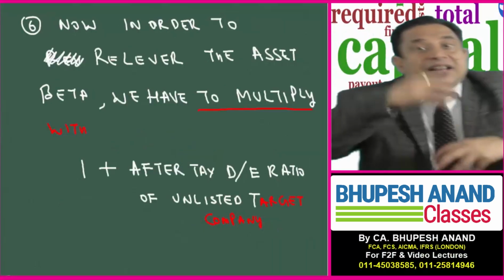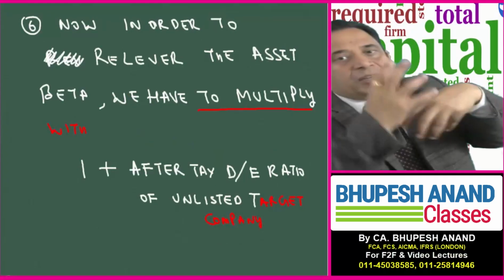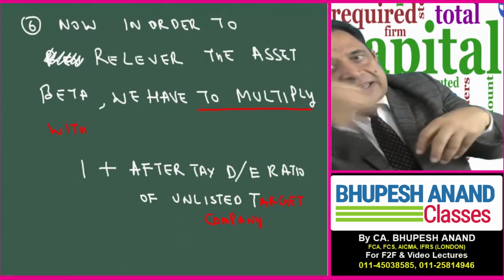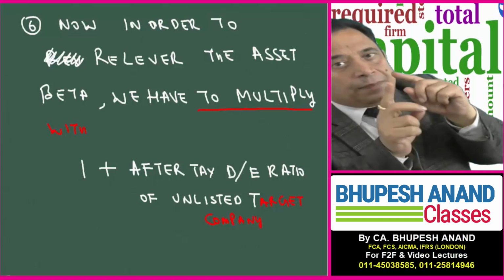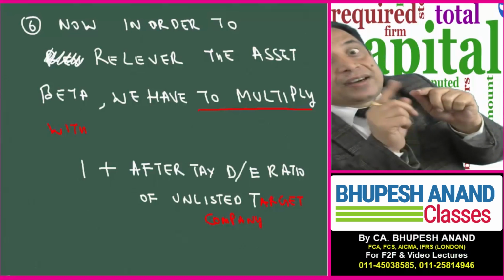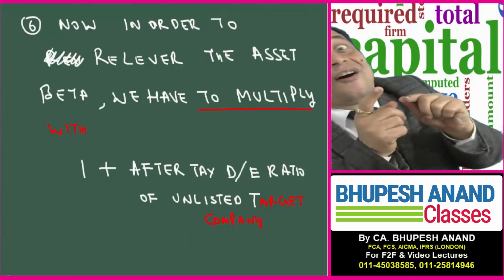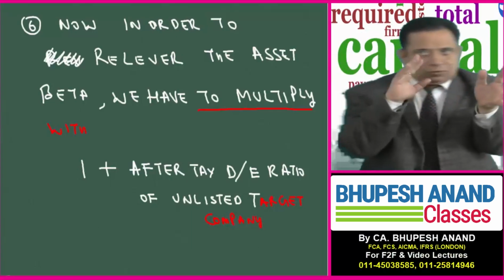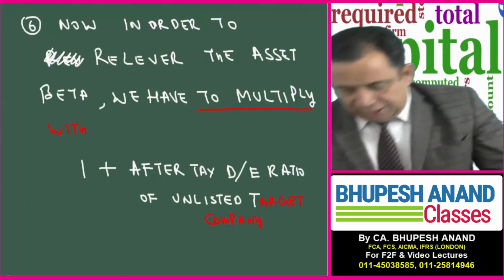And to relever that asset beta, because I want to calculate the levered beta for that target unlisted company, I will multiply with 1 plus after tax debt equity of that target company. So firstly I have to divide, then I have to multiply with the same figure.